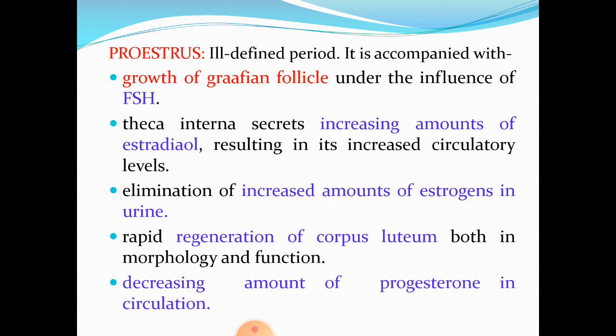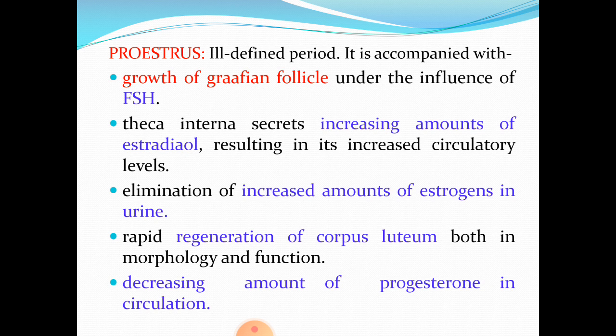Then coming to the first one, Proestrus, it is an ill-defined period which is accompanied with growth of Graafian follicle under the influence of the hormone FSH, follicle stimulating hormone elaborated from adenohypophysis, which acts on ovaries in turn.